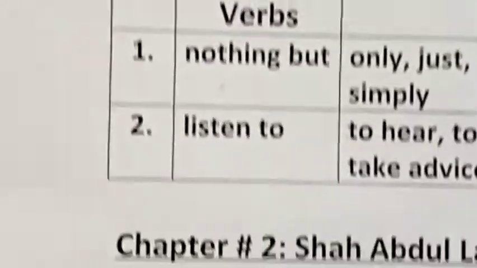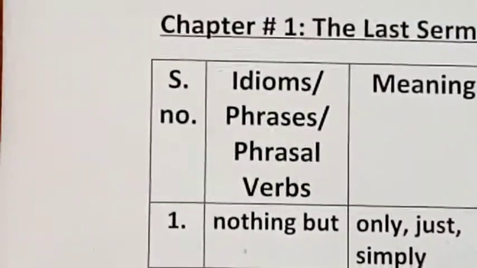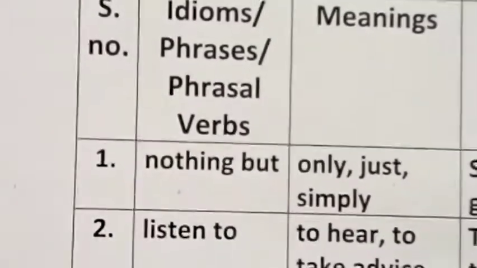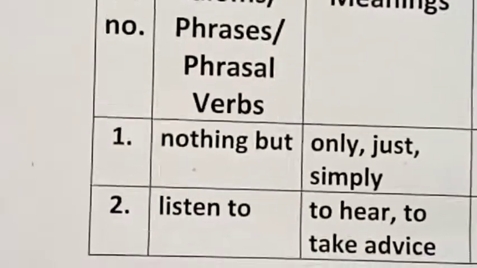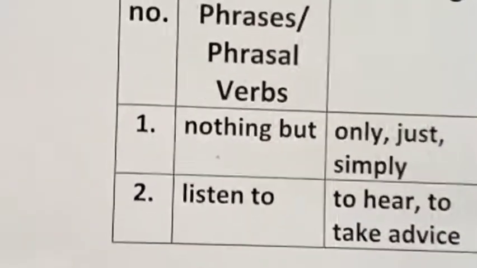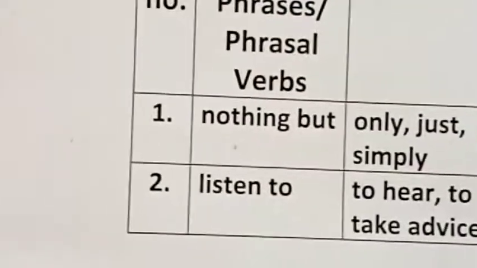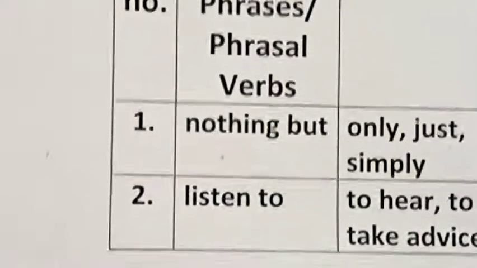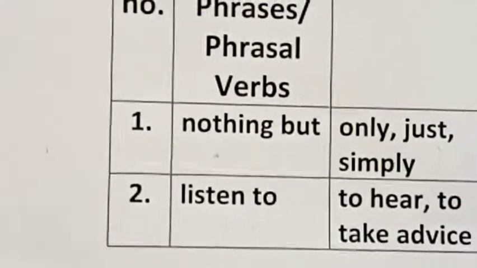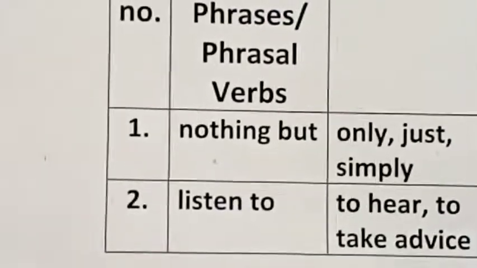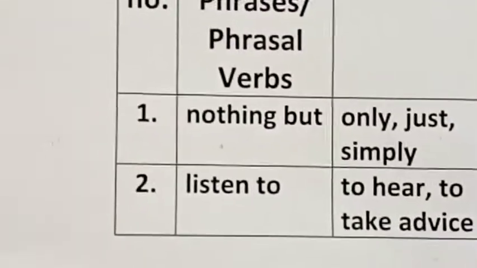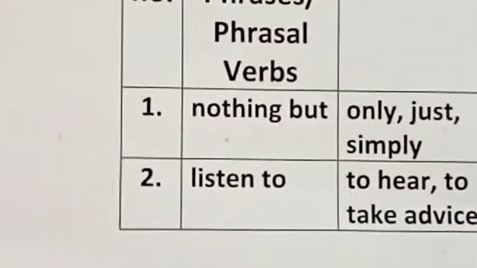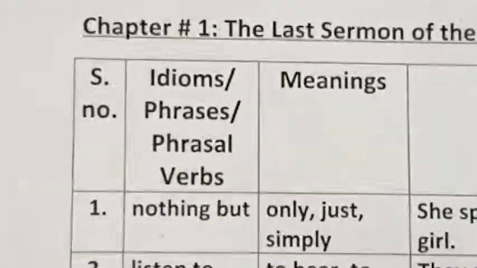Phrases is also a group of words, but its meaning are similar as the meanings of its words. Phrases एक group of words है, लेकिन इसके वही मायने होते हैं जो इसके अल्फाज के मायने होते हैं. And then the phrasal verb is a combination of verb and adverb, या verb और preposition, या verb, preposition और adverb. फ्रेजल वर्ब कॉम्बिनेशन है वर्ब और preposition का, या वर्ब और adverb का, या वर्ब, adverb और preposition का.